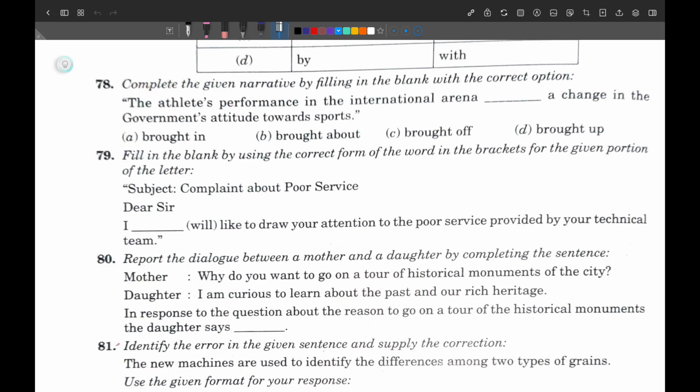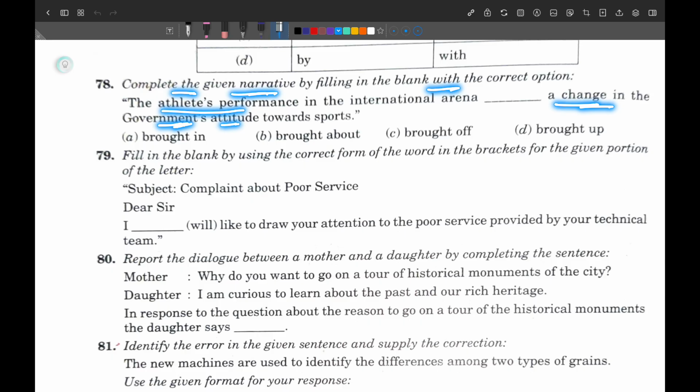So here we are talking about the performance of the athletes. The athletes performed in a very good way, and because of this there was a change in the attitude of governments.